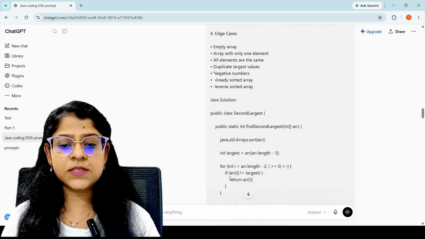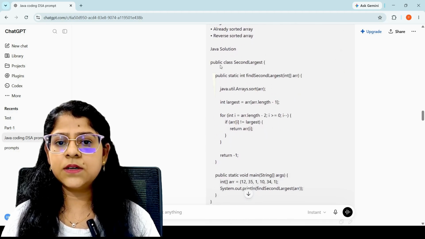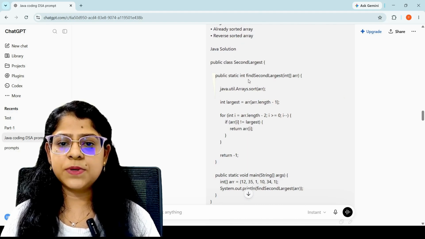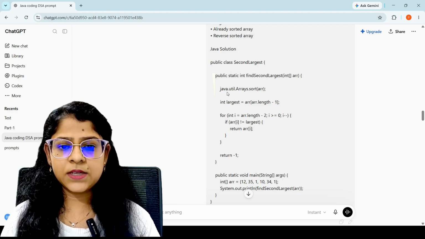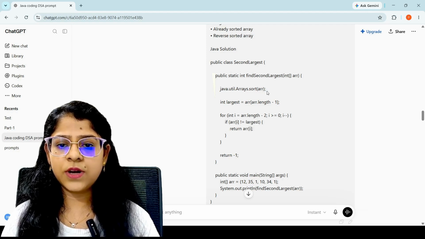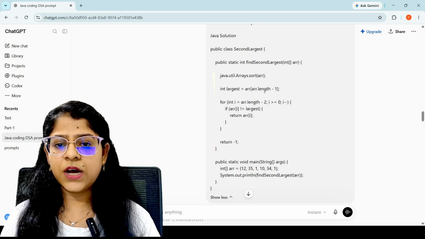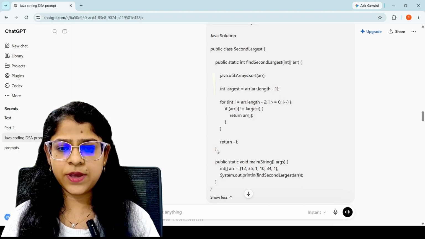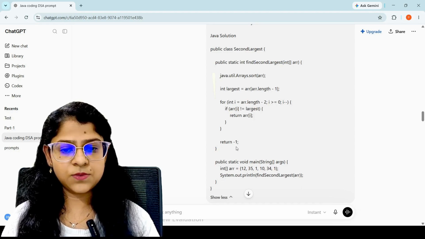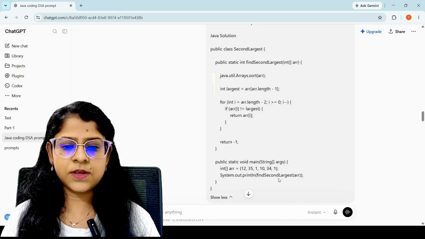This is the Java solution I have provided: public class SecondLargest, public static int findSecondLargest(int[] array), then java.util.Arrays.sort(array), then int largest equals array[array.length - 1], a for loop, then I'm returning -1, and then this is our main method.